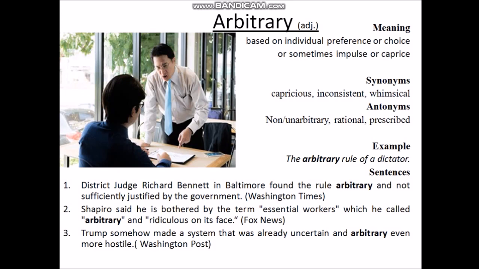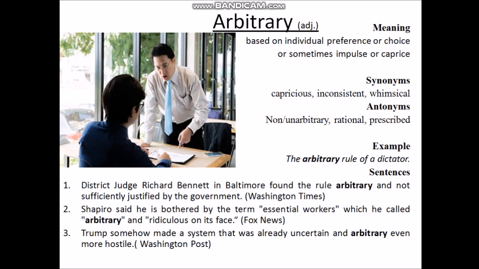The arbitrary rule of a dictator. That means a dictator always gives his own decision. A dictator won't listen to anybody. See, I share the picture of how a boss is arbitrary in his decisions toward their employees. So now move on to the sentences.